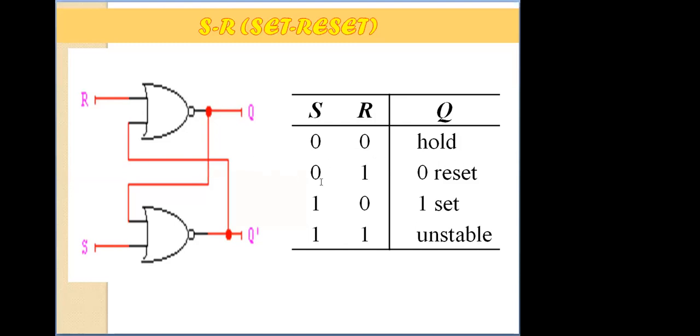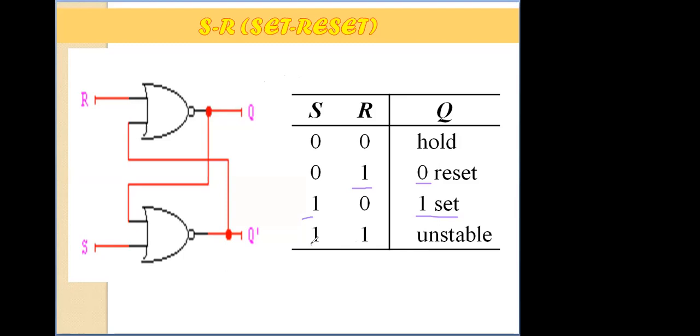Similarly, when S equals 0, R equals 1, S0 ఉంది కాబట్టి and R equals 1 ఇక్కడ అబ్జర్వ్ చేయండి. If R equals 1, this is called reset condition. Reset means the flip-flop will reset the value to 0. This is the reset condition whenever R equals 1. Similarly, when S is 1 and R is 0, S1 and R0, this is set condition. Whatever the previous value, that value will be overwritten and the value will be set to 1. That is the output Q equals 1.